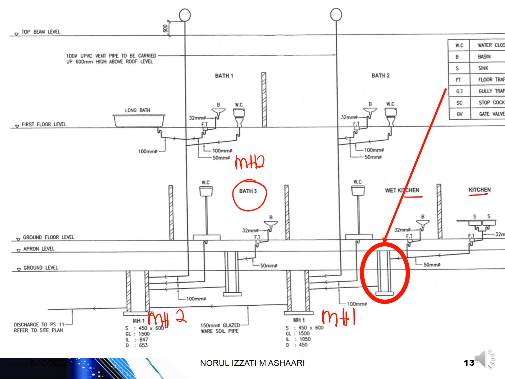Let's say I go to the manhole number 1 first. From manhole number 1, you can see here, this is the vertical item concealed in the brick wall. Then here, the small one, this is embedded in floor slab. Let's say the size of the pipe from the kitchen sink, wet kitchen and the kitchen area are similar. So that means these two you can measure together, provided that the height of the basin and the kitchen from the floor level is similar. So you need to check what is the height of the basin and kitchen sink installation, the height from floor level, because we need to know the height of the pipe.